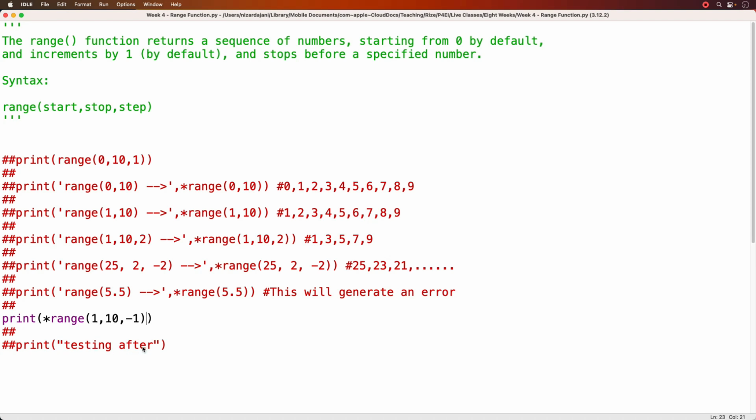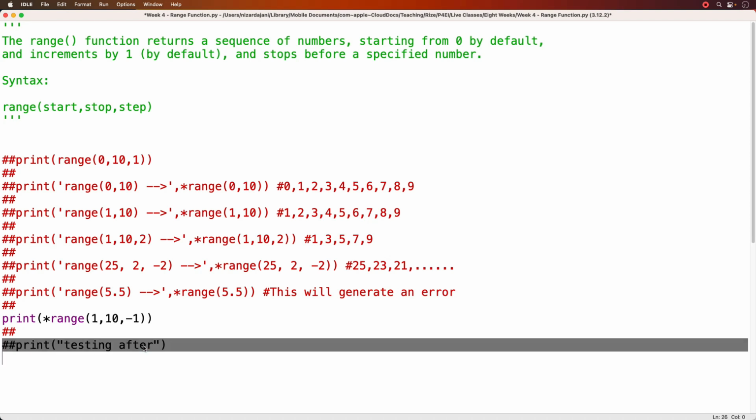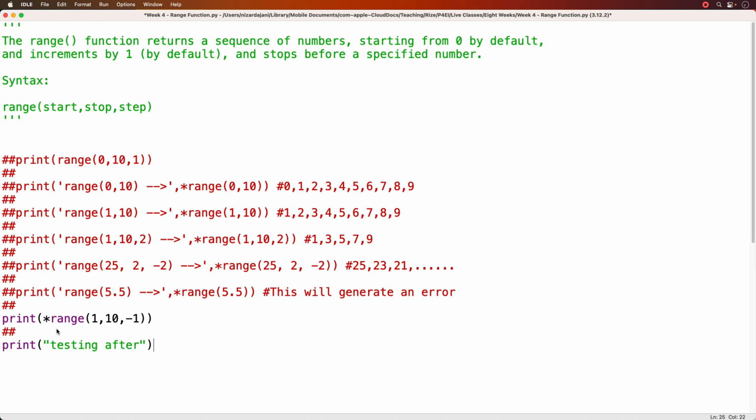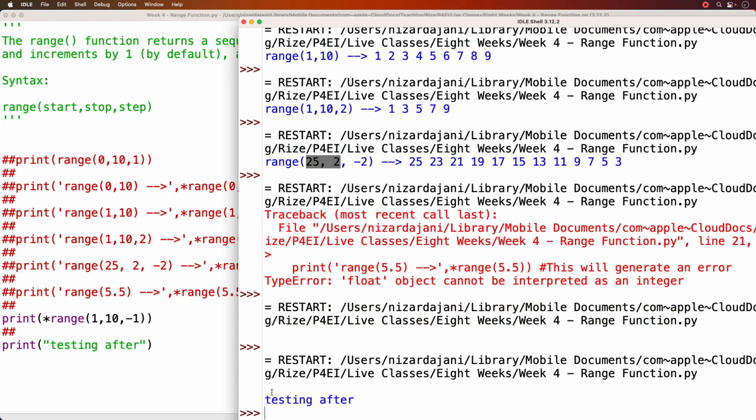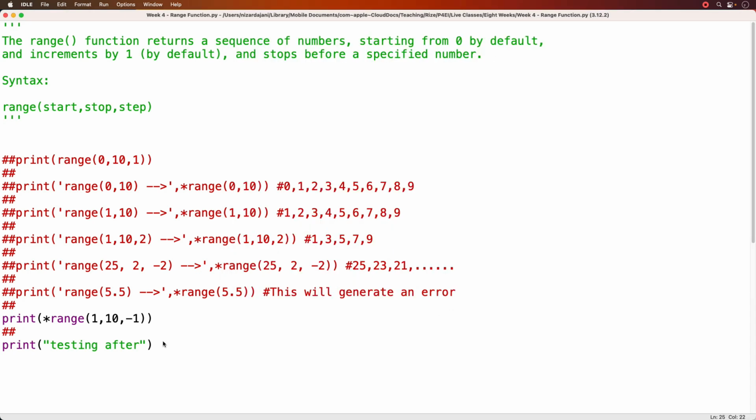The reason I have a testing after here is just to show you that the code is still running. This print statement is going to generate nothing, and then the print statement here is just going to generate the string testing after. So if I run this again, F5, nothing was generated on this line, but then I get the testing after. Again, I just wanted to show you what this range function does, because you will be working with it a lot when we do for loops.